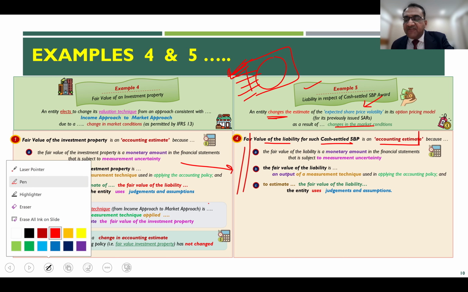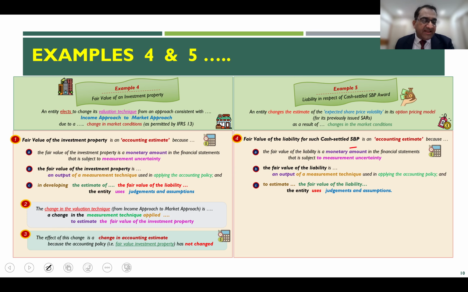Because the fair value of the liability again is a monetary amount. You're computing it using the Black-Scholes model. You can't directly observe the fair value of such options. Therefore, you are estimating, and it is subject to measurement uncertainty, and this fair value is a result of the measurement technique.